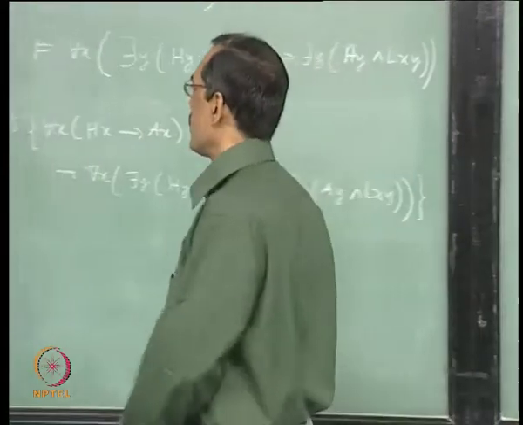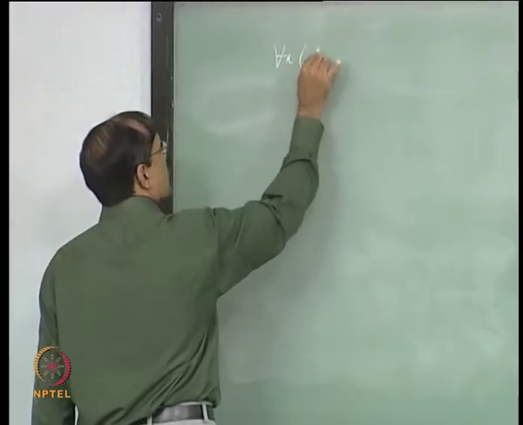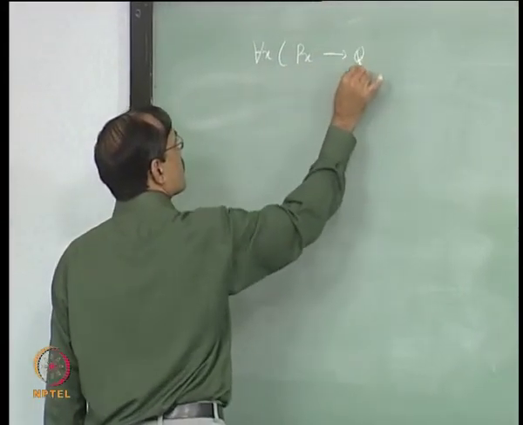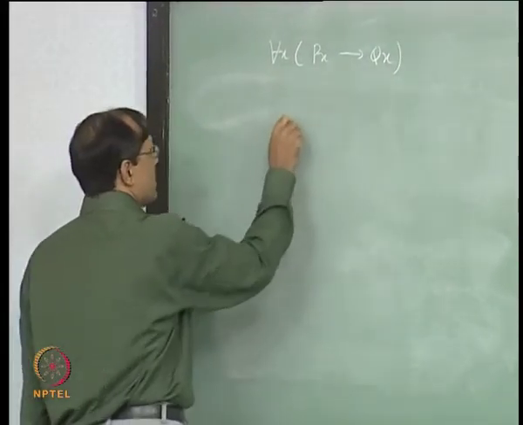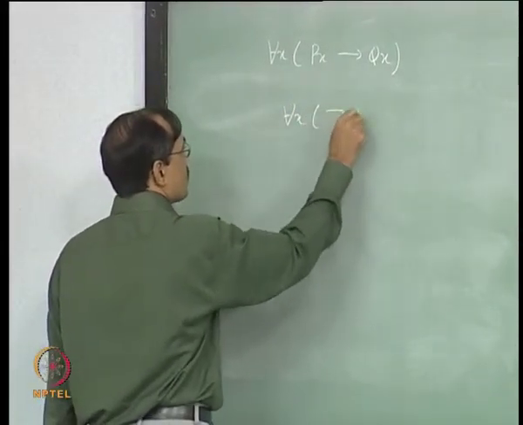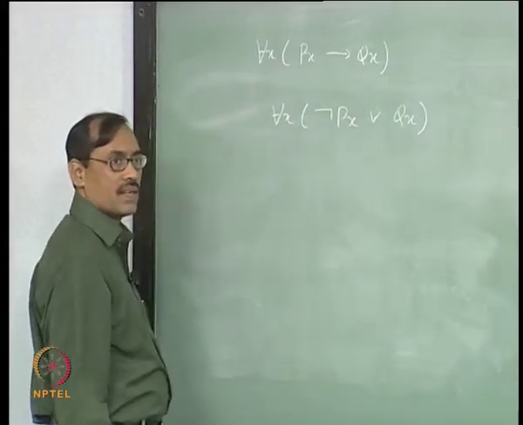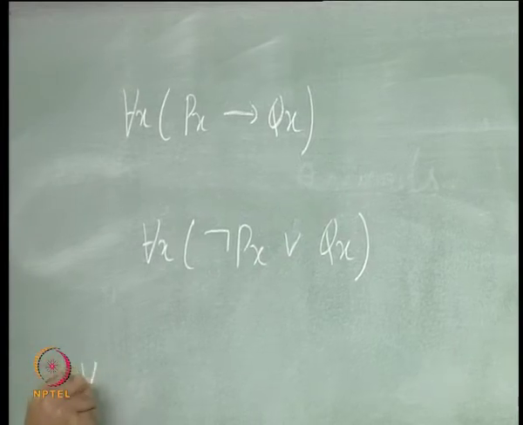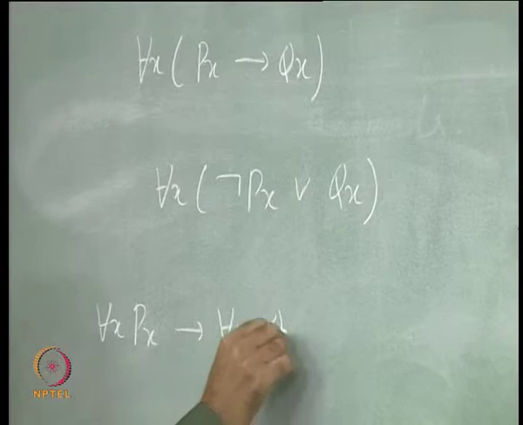For example, let us take this. For each x, Px implies Qx. Okay. So, one you may think: for each x I have not Px or Qx. In another case I say for each x Px implies for each x Qx.